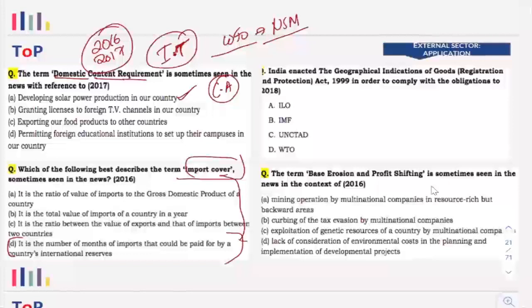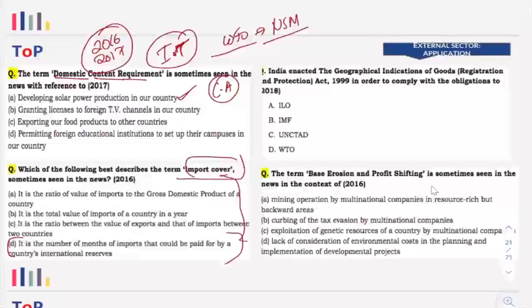You will be able to get the correct idea of what UPSC actually meant by that. So here it is simple. Import cover means the amount that we have to cover or manage the imports of our country, right? So it is the number of months of imports that could be paid for by a country's international reserves. So this is how you will be able to do it. Don't leave questions if the term mentioned there is not known to you. If you use some logic and pay attention, you will definitely be able to do it.